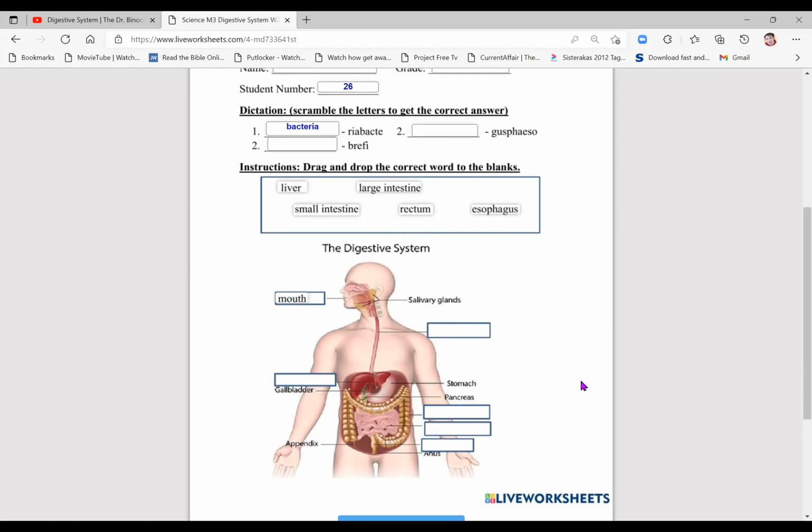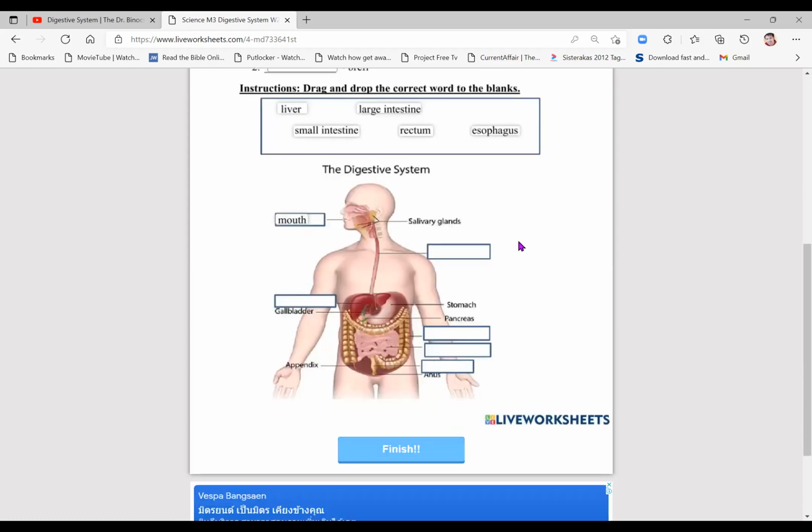So that's for your activity and just click finish. Check your answer and you will get the score. So you need to get the 3 dictation words correctly and the words to label. And take a picture and send to me in Line.